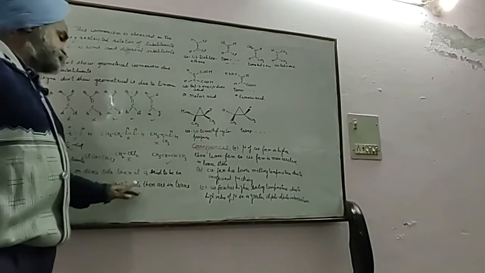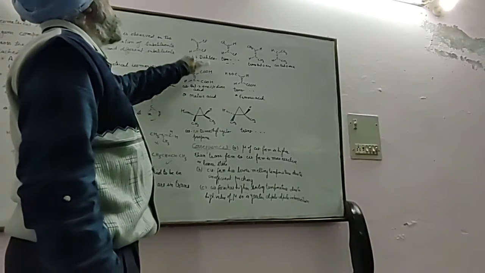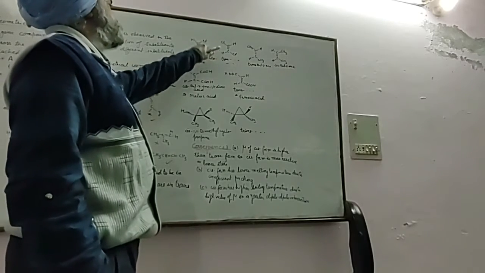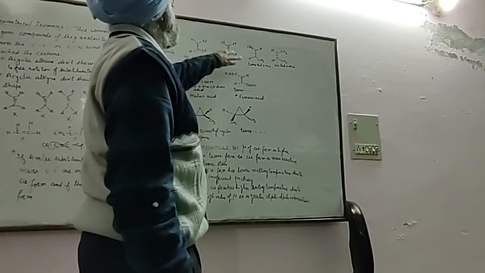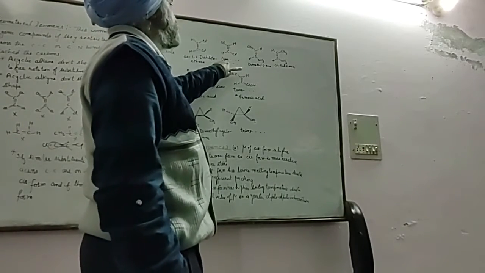So we have found how to check which will show geometrical isomerism and which will not. Now if similar substituents across the carbon-carbon bond are on the same side, then it is said to be the cis form, and if they are on opposite sides, then they are in the trans form. Like this one, 1,2-dichloroethene: in this case, the Cls are on the same side, so it is cis-1,2-dichloroethene. If these Cls are on opposite sides, then it is trans-1,2-dichloroethene.